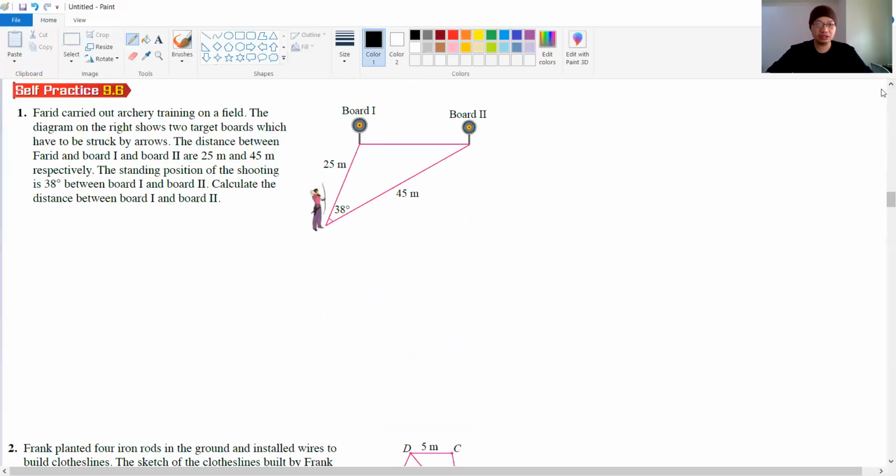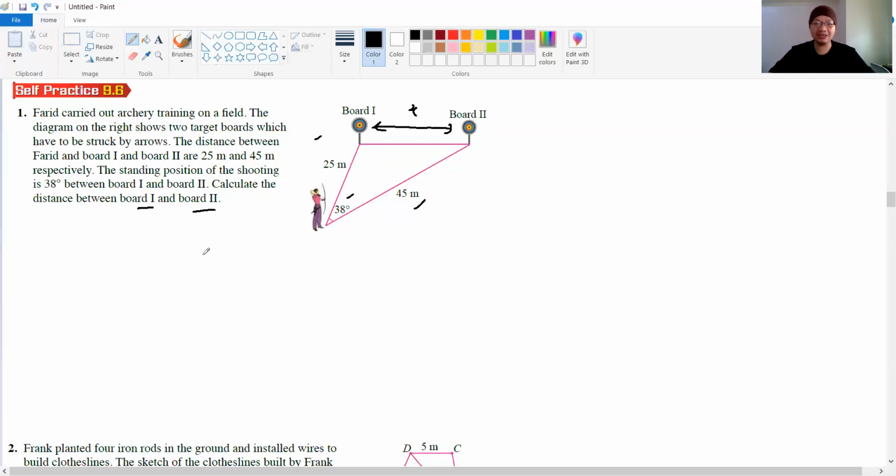Farid carries out archery training on a field. The diagram shows here. The distances between Farid and board 1 and board 2 are given as 25 and 45. The angle between board 1 and board 2 at Farid is 38 degrees. So what we want to find here is the distance between board 1 and board 2. So we want to find this distance. I'm labeling it as X.